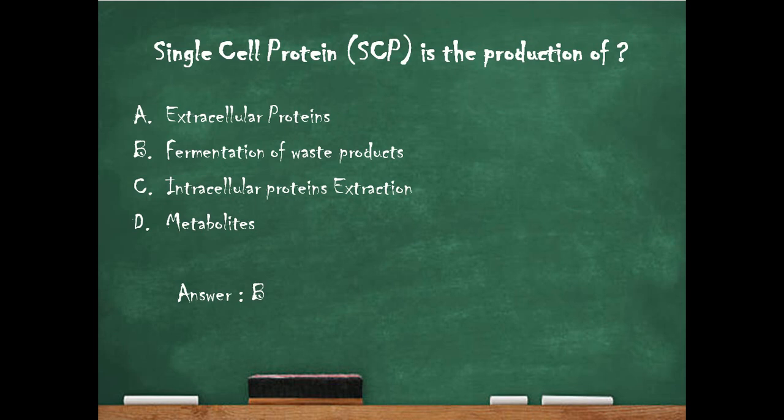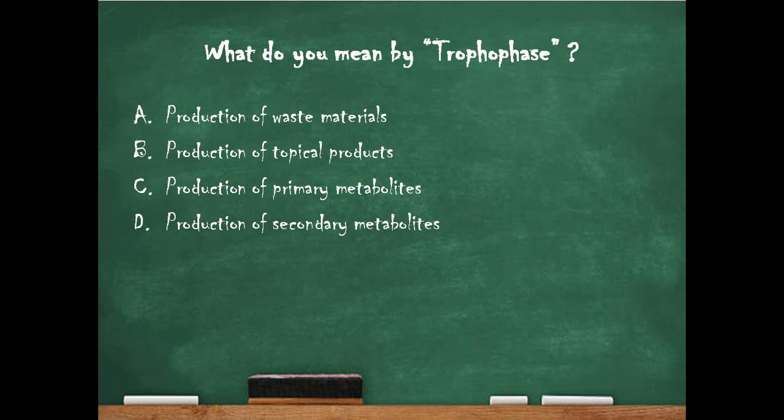Next question. What do you mean by trophophase? Option A, production of waste materials. Option B, production of topical products. Option C, production of primary metabolites. And option D, production of secondary metabolites. And the right answer is option C, production of primary metabolites.